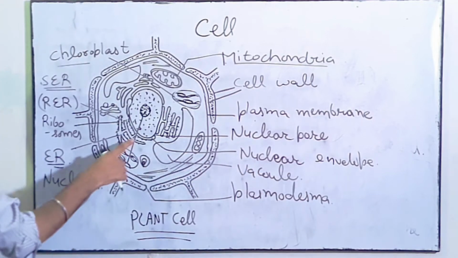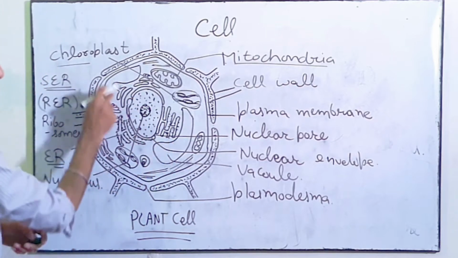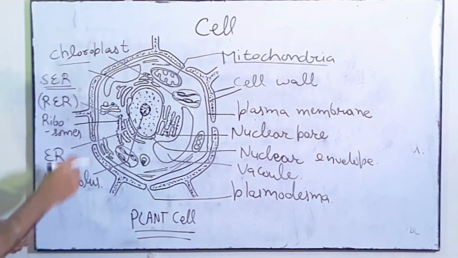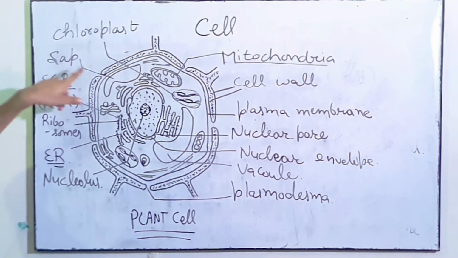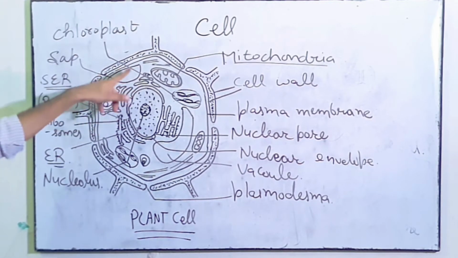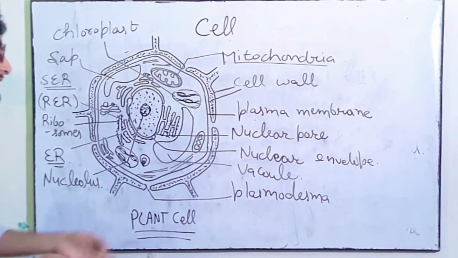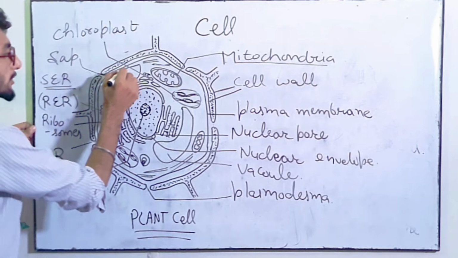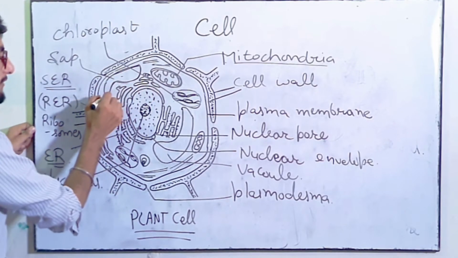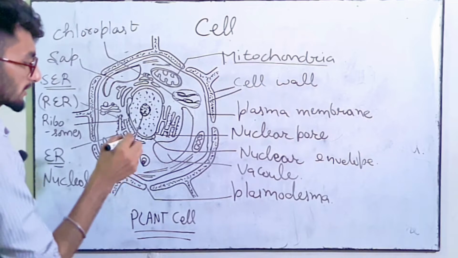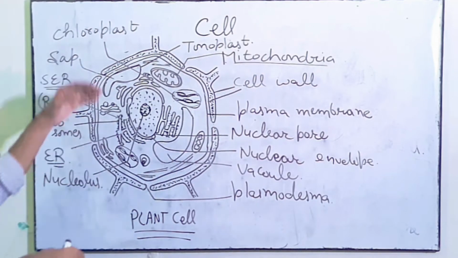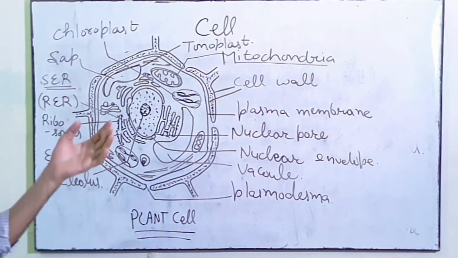Vacuole is the cavity which contains sap. So these two are the vacuoles, and in the vacuole we have given sap. So this is the sap which is present in the enclosed vacuole. Clear? Now next is this lining of the vacuole. This lining of the vacuole is known as tonoplast. Tonoplast is the membrane of the vacuole. So all these are the organelles and the part of a particular cell.